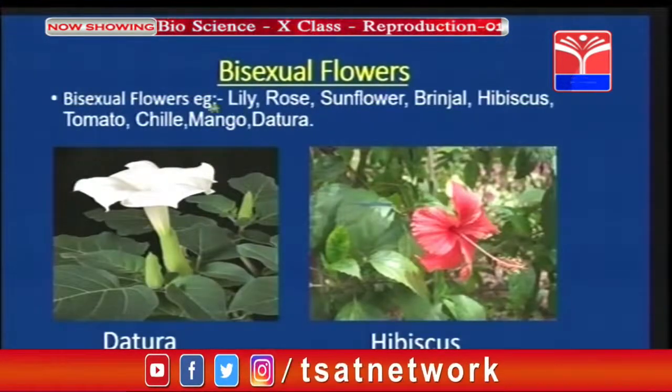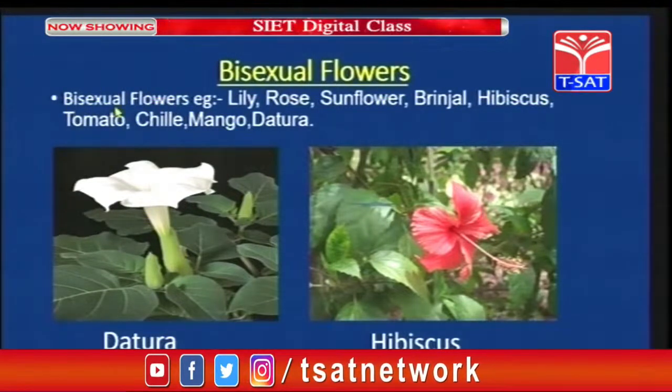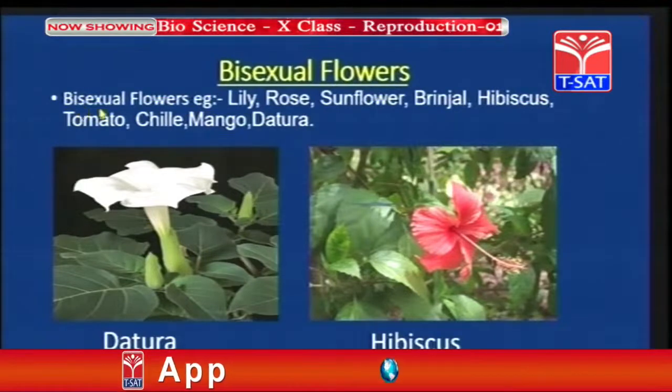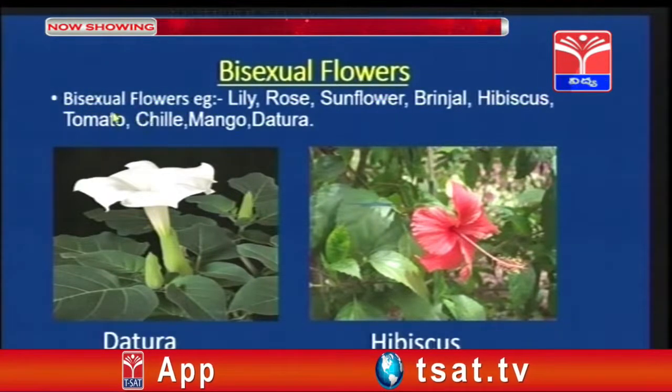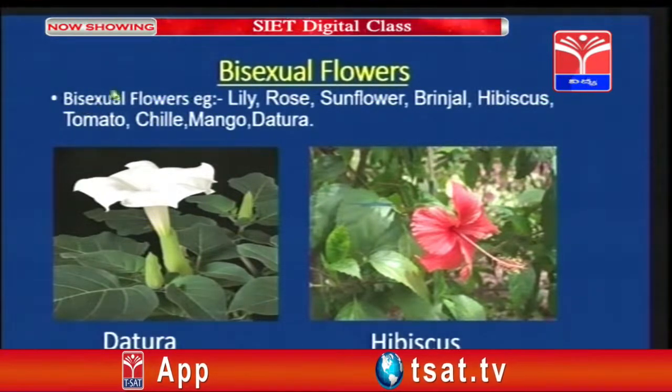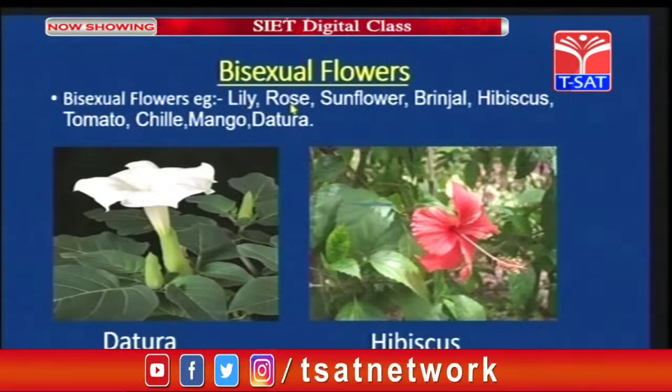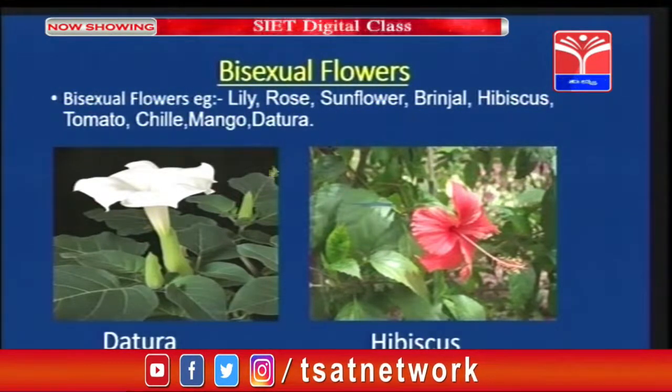Bisexual flowers. The name here indicates bisexual, that means two parts, that is the stamens and carpels, both are present in the flower. So, this is called a bisexual flower. The examples of bisexual flowers are lily, rose, sunflower, brinjal, etc.